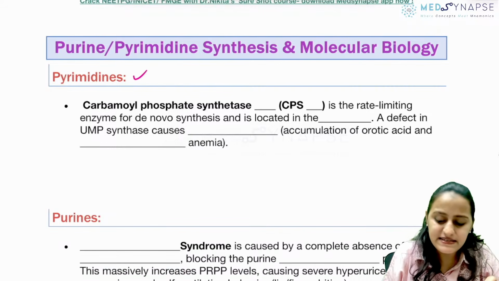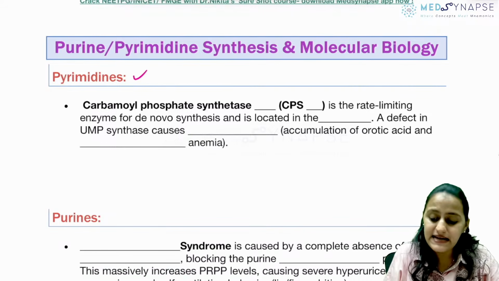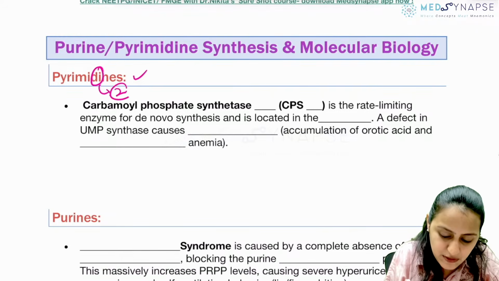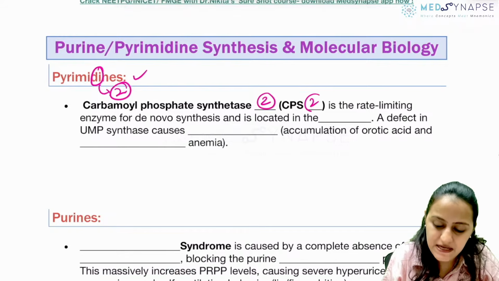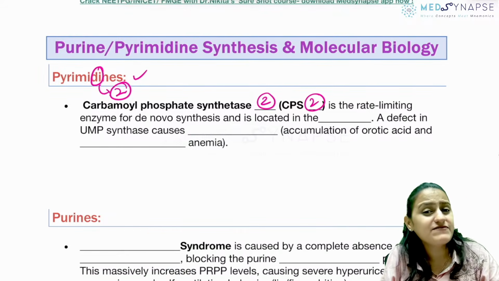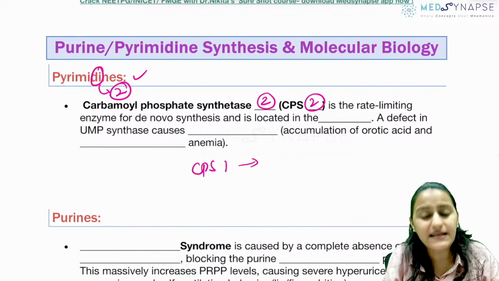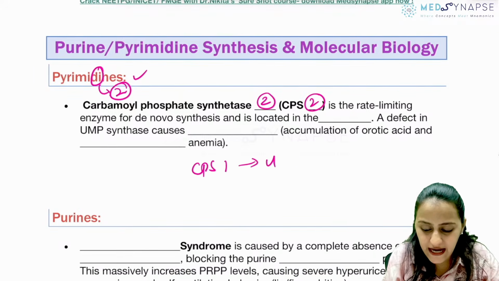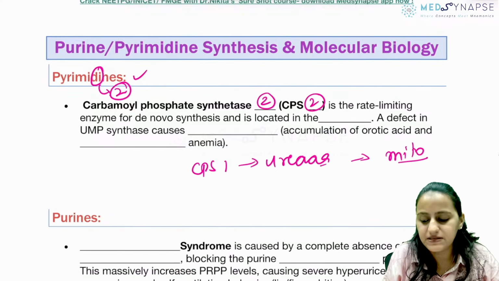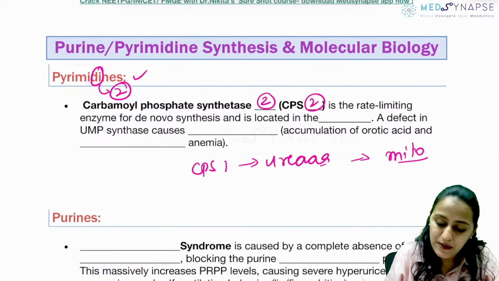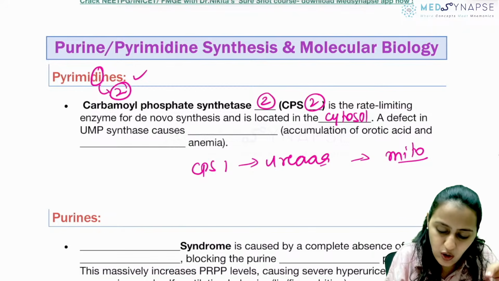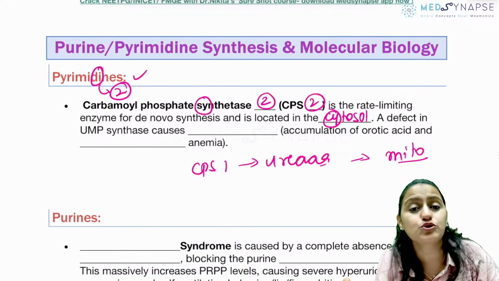For pyrimidine synthesis, which CPS enzyme is the rate limiting? Remember, pyrimidine is di, which is CPS2. CPS2 is the rate limiting. Okay, di 2. And we have seen that CPS1 is the rate limiting for urea. Okay, that is for urea, and 1 is a mighty number. It is mitochondria. This one is cytosol. Remember, all the synthesis occurring in cytosol.